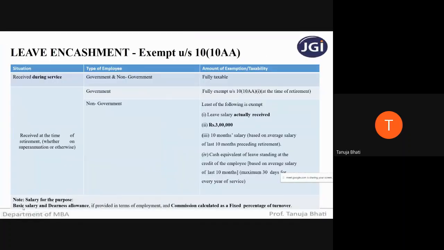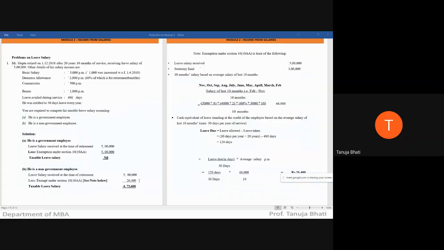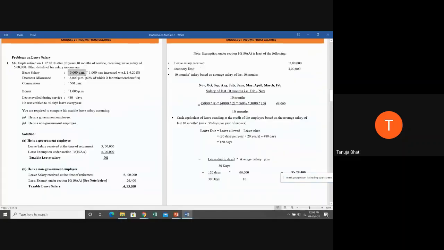Salary for the purpose of leave encashment is what? Basic plus dearness plus commission as a fixed percentage of turnover. So your basic is there, dearness is there, but out of dearness only that which qualifies for retirement benefit, that is only we have to take 60% of it. Commission: is it based on the turnover or is it fixed?